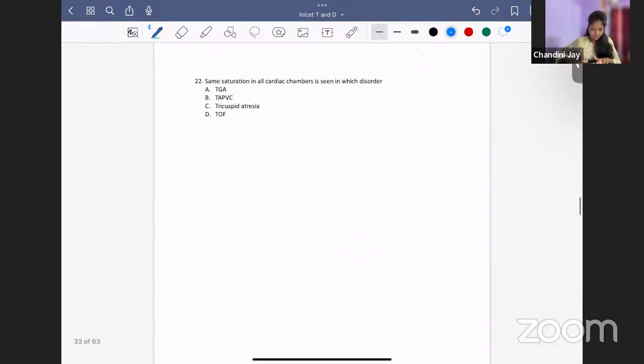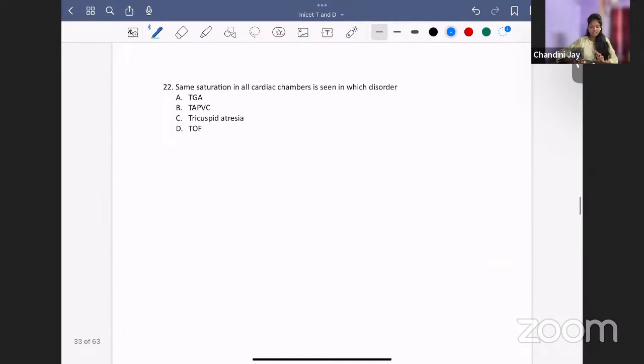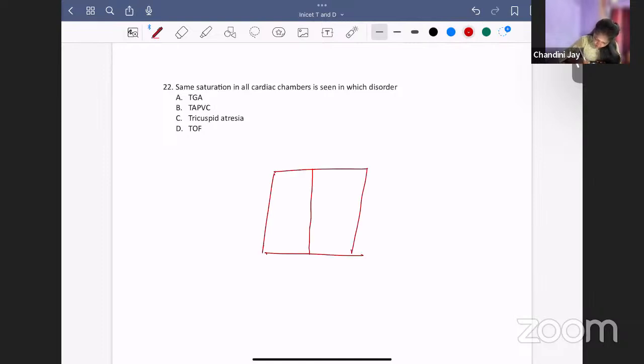Now, the next question. Same saturation in all cardiac chambers is seen in which disorder? They are saying that the saturation on the right side as well as the left side of the heart is the same. You all know the right side is carrying deoxygenated blood and the left side is carrying oxygenated blood. So there should be some difference, right? So when will you get both the chambers as equal? It means that there is total mixing of blood.